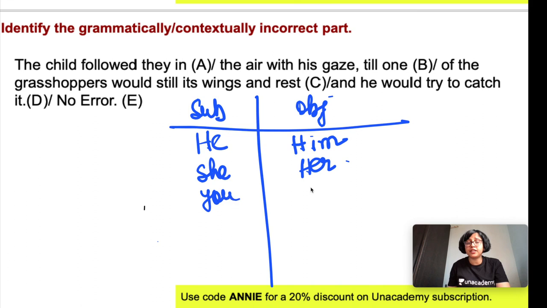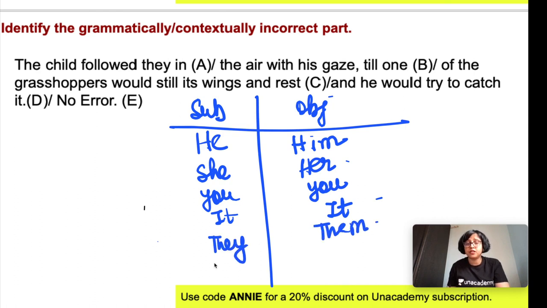You is subjective, again you is objective, same. It subjective, it objective, same. They subjective, them objective. We subjective, us objective. Okay, now let's come to this one.